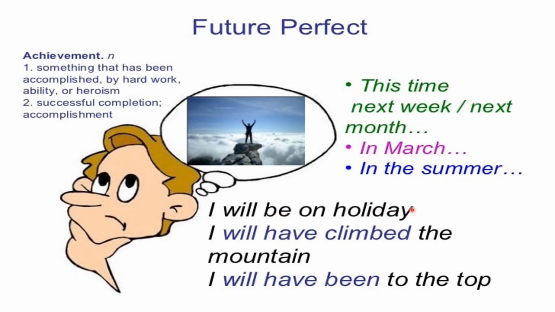Okay, I will be on holiday this time, is fine. I will have climbed the mountain. The meaning is, next month or in March, I will have climbed the mountain. I will have completed climbing the mountain. I will have been to the top. So I will have climbed is the future perfect to show the achievement that you will have accomplished, you will have completed in the future.